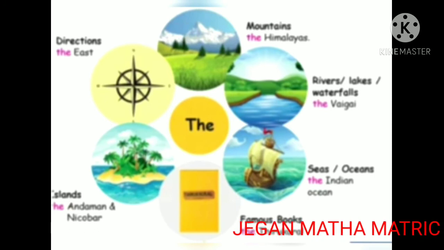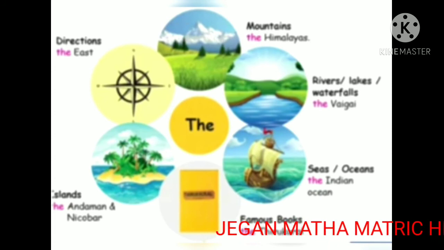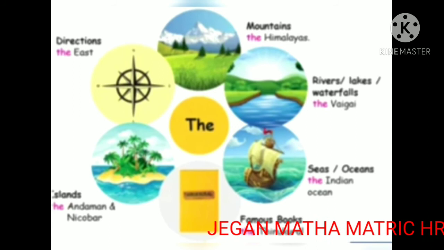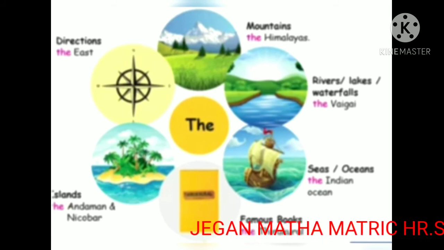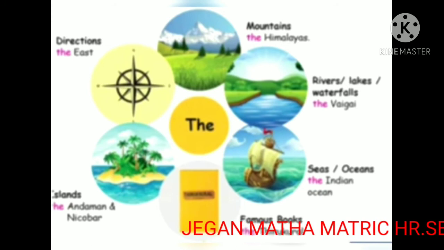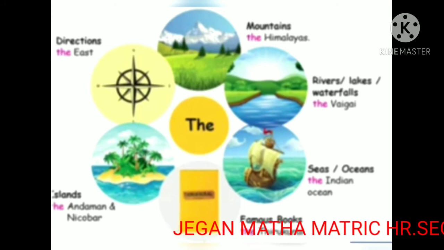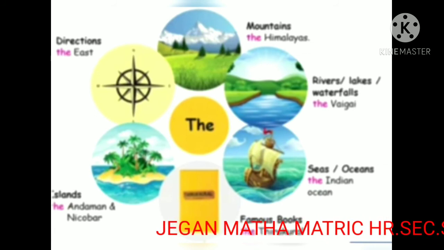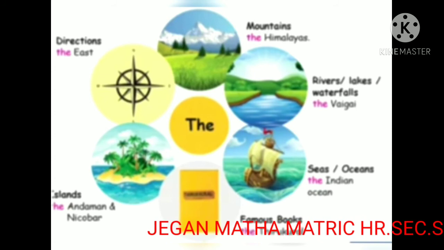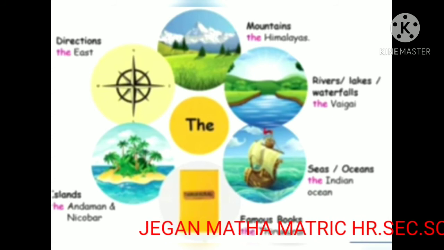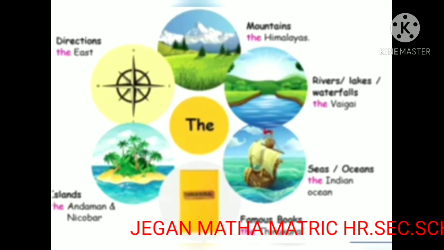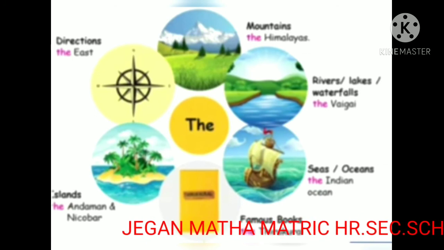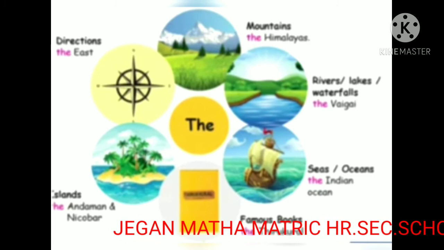For example, I am going to attend the meeting. Children, we already know that the is used when we talk of a particular thing. The article the is also used before the names of unique things like mountains, rivers, lakes, seas, oceans, famous books and directions. Let's see examples.